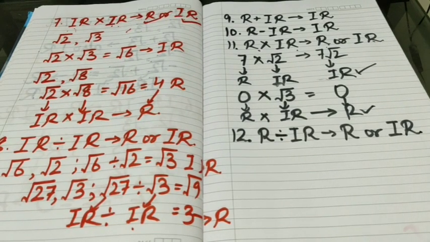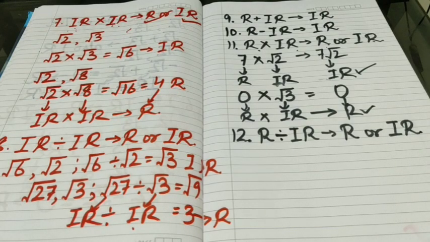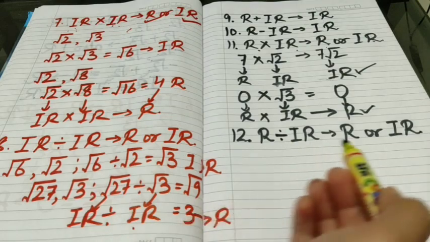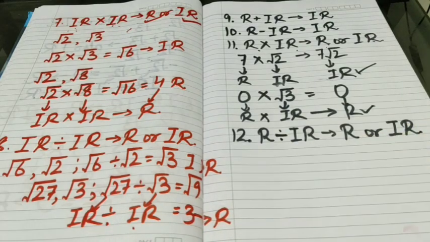Now next is, what about the quotient of a rational and irrational? For this we have two possibilities. First possibility, if we divide a rational by irrational, then the quotient may be rational or it may be irrational as well. So let us take one example.